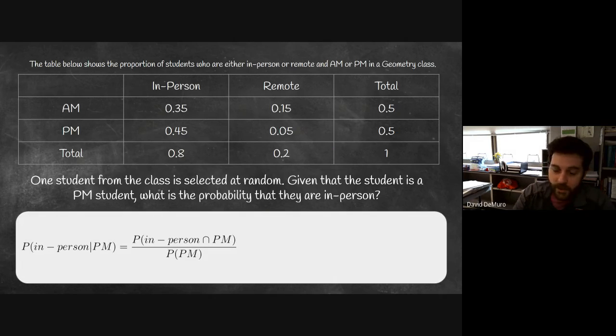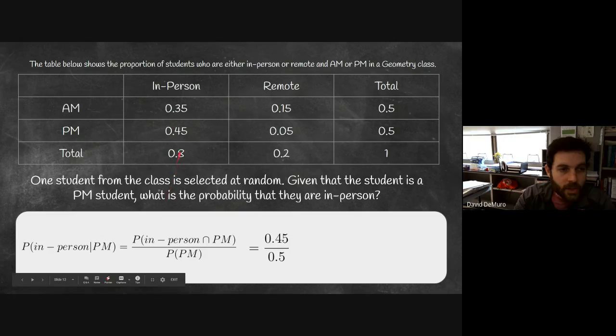Well, setting up the formula and using the probability notation, we're looking to find the probability of them being in person given that they're a PM student. Using that formula, we'll find the probability of them being in person and PM divided by the probability that they are PM. So looking at the table, we have 0.45 as the probability that they are both in person and PM. So that's brought down here to the numerator. And that is out of the PM students, which are 0.5.